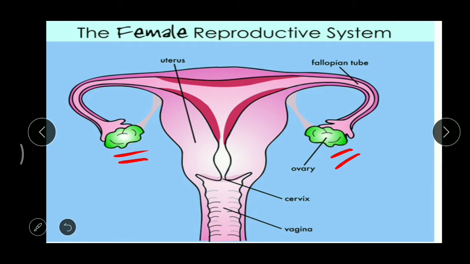And from here, we can find a long tube like this. Correct? So what are these tubes? These tubes can be called either the fallopian tube or the oviduct. Oviduct: ovi means ovum, duct means a tube. Got it? And then here we can find a large bag-like structure, and this bag is called the uterus. Generally we call the uterus the womb. Got it? So these are the three main parts present in a female reproductive system.